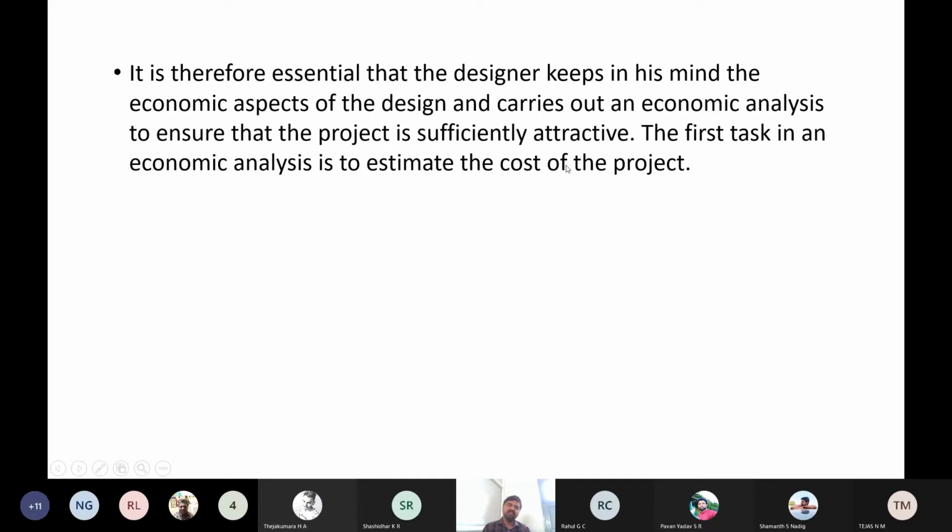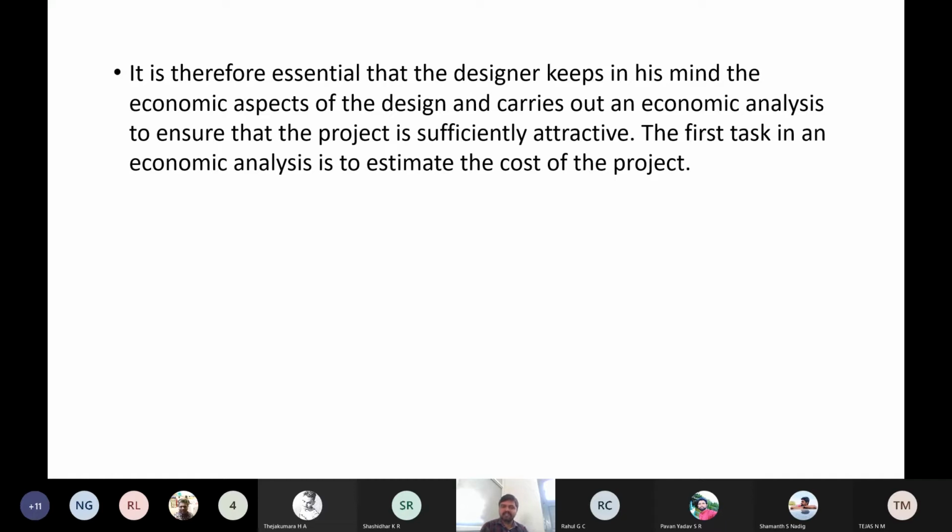The first task in an economic analysis is to estimate the cost of the project. If you have an idea to start your own company, but you don't have enough resources, enough money, then you have to convince someone else who has money. Then they will ask, how much money is needed to start this, what is your plan? Like that they are going to ask.